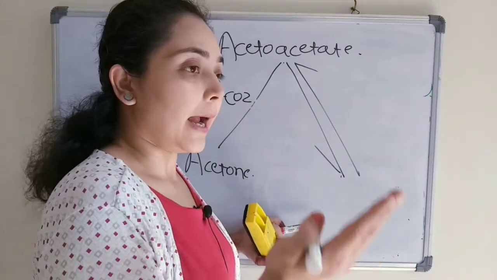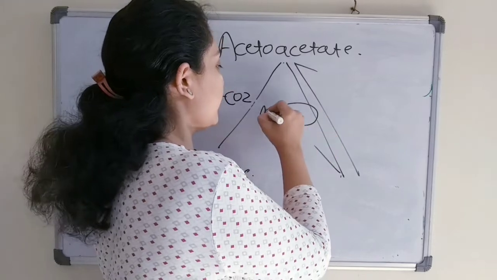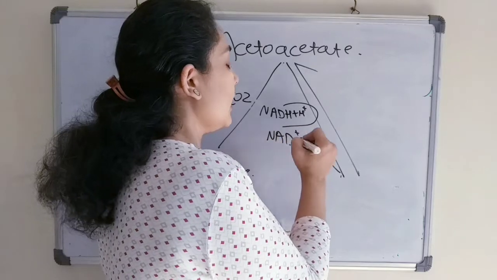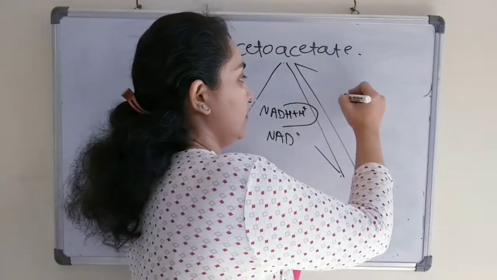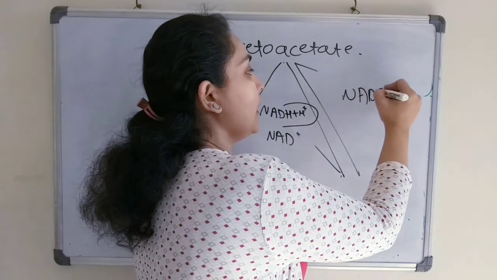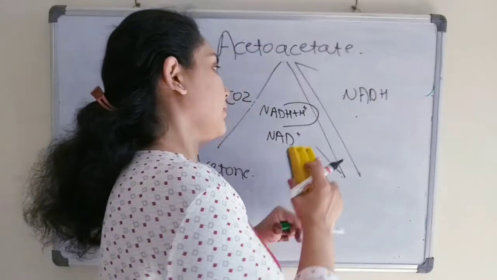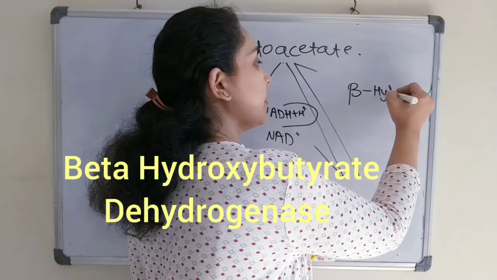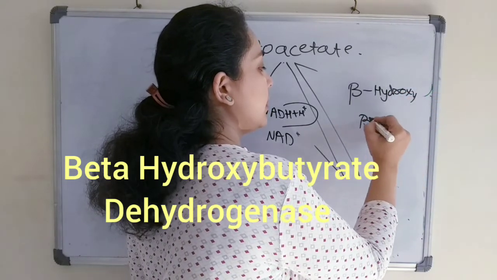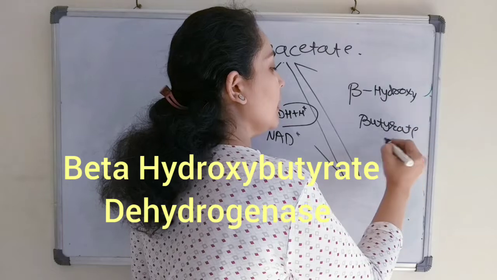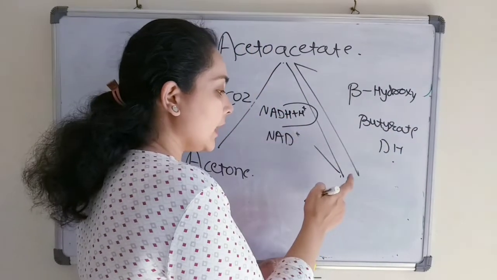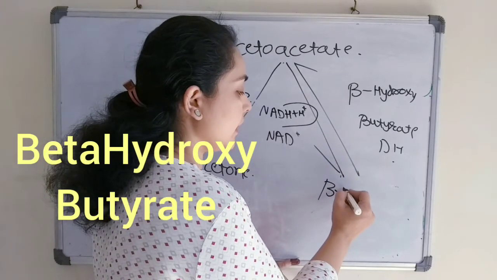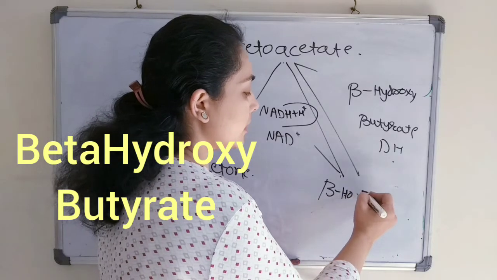If the addition of hydrogen takes place in the presence of NADH and the enzyme beta hydroxybutyrate dehydrogenase, we will get the secondary ketone body, that is beta hydroxybutyrate,